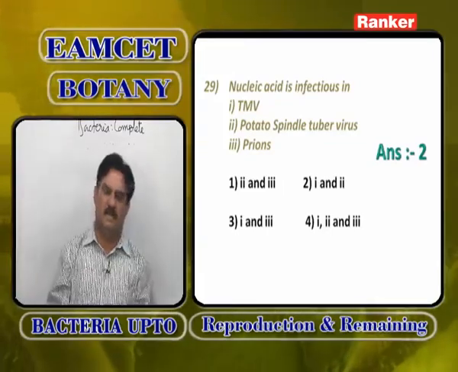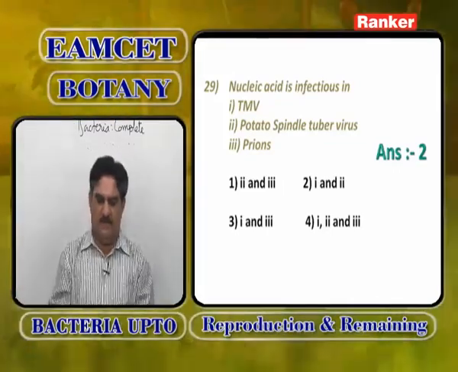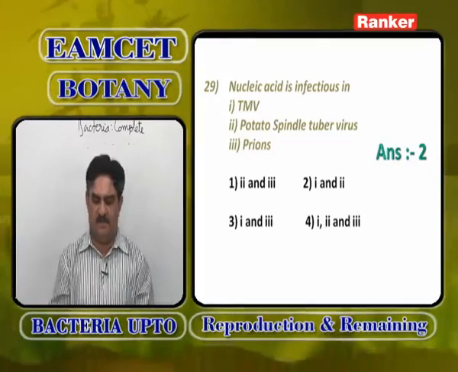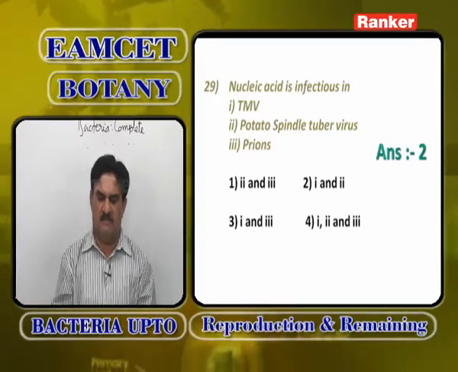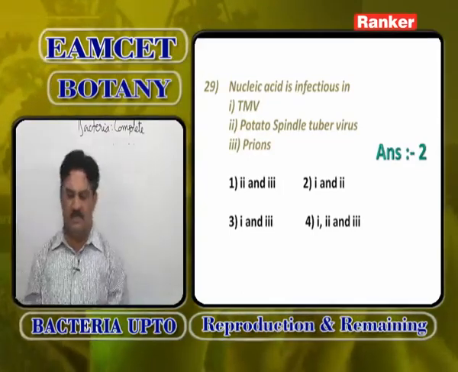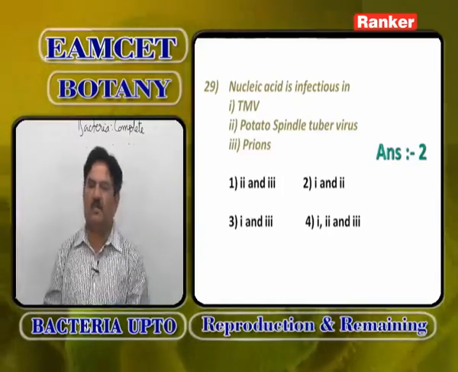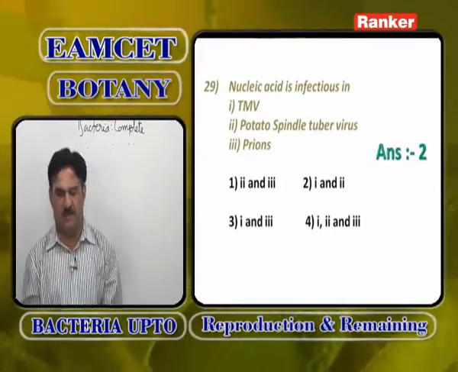In tobacco mosaic virus, the genetic material is infectious, which causes diseases. In potato spindle tuber virus, only genetic material is present, which is also causing disease or infectious. In prions, the protein coat is infectious. So, nucleic acid is infectious in tobacco mosaic virus and potato spindle tuber virus, 1 and 2, second option.